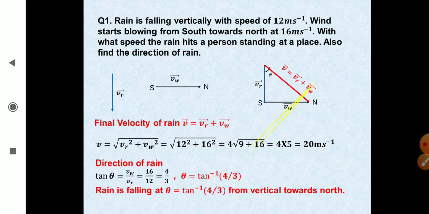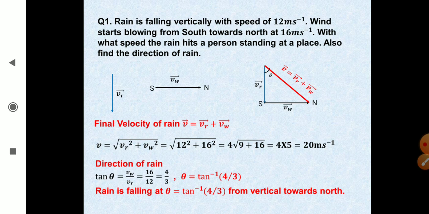So that's how vector addition helps in finding out the velocity and direction of the rain. And this is a very good example of vector addition. So with this, I come to the end of this video. Thank you very much for watching it.